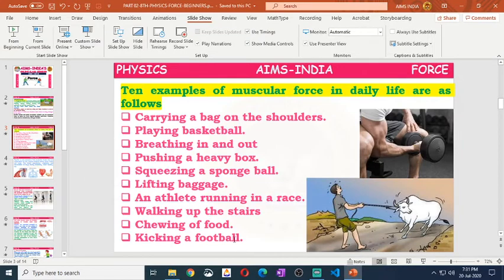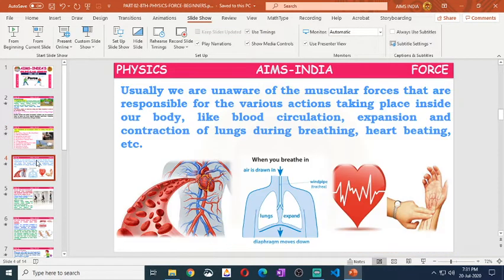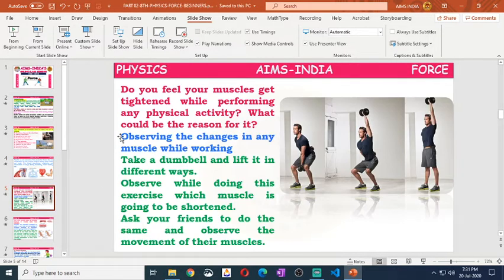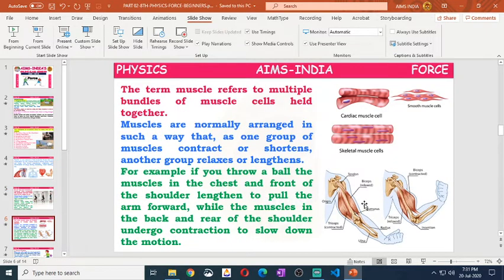These are all daily examples of muscular force. Even inside our body, blood circulation, breathing, and heartbeat happen because of muscular force. We can observe changes in the muscles while doing different activities. Sometimes they relax, sometimes they contract.